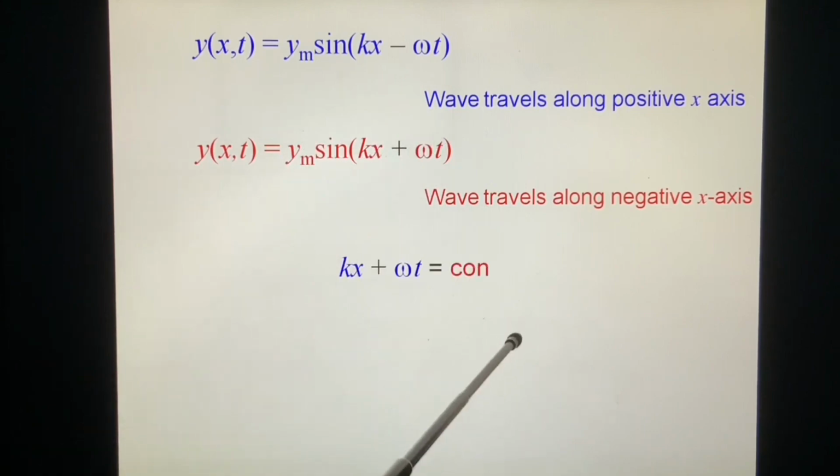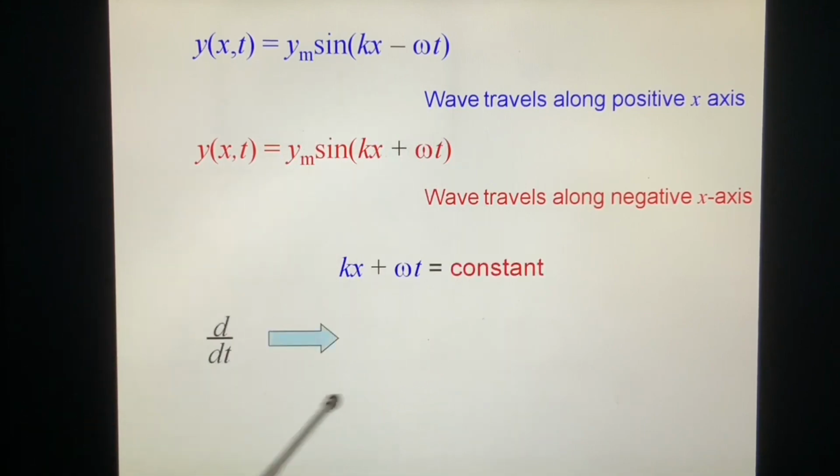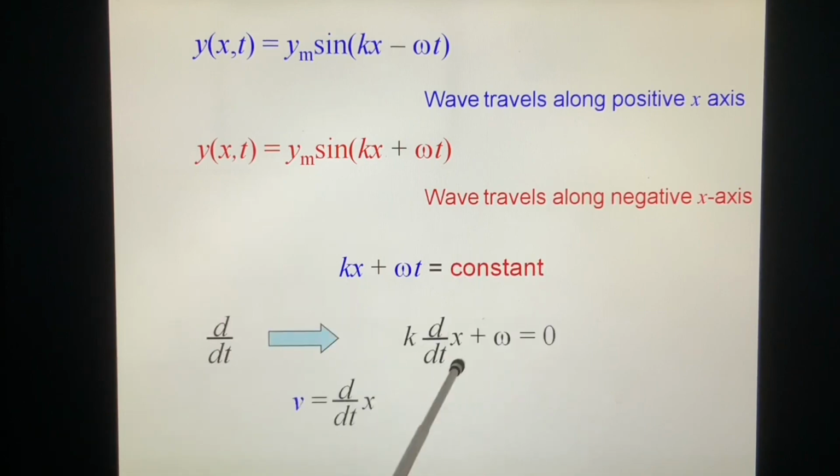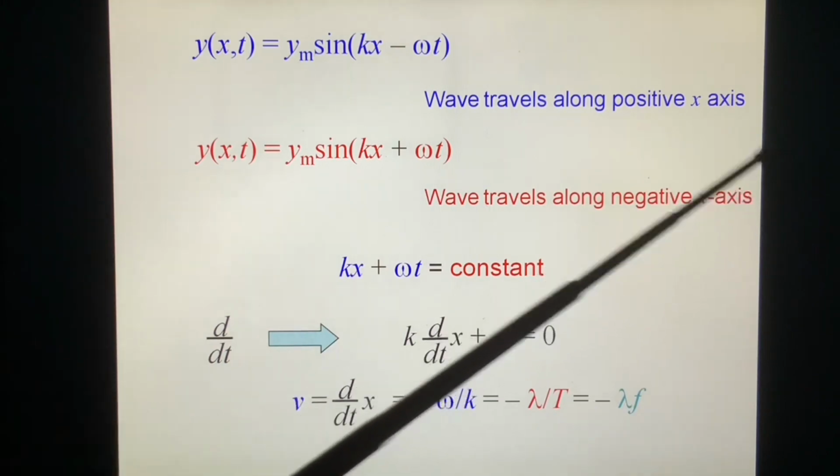We take the derivative on both sides. We get k dx equal to, let's see, k dx plus omega dt equals 0. So v equals minus omega over k, equal to minus lambda over T, equal to minus f lambda. It is propagated along the negative x-axis.